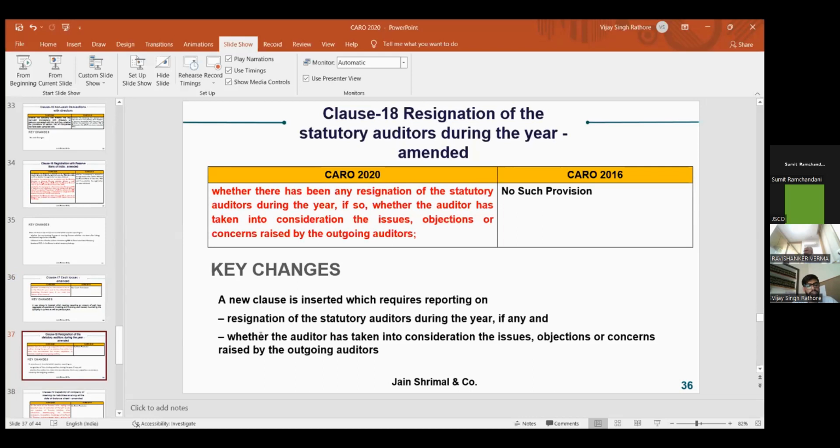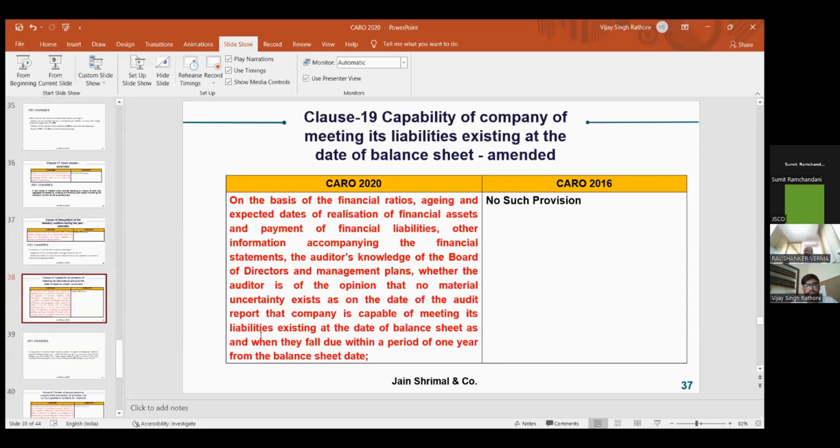It means if there is an intermediate withdrawal by the auditor, then the issues and objections raised by the outgoing auditor should be properly addressed by the incoming auditor.